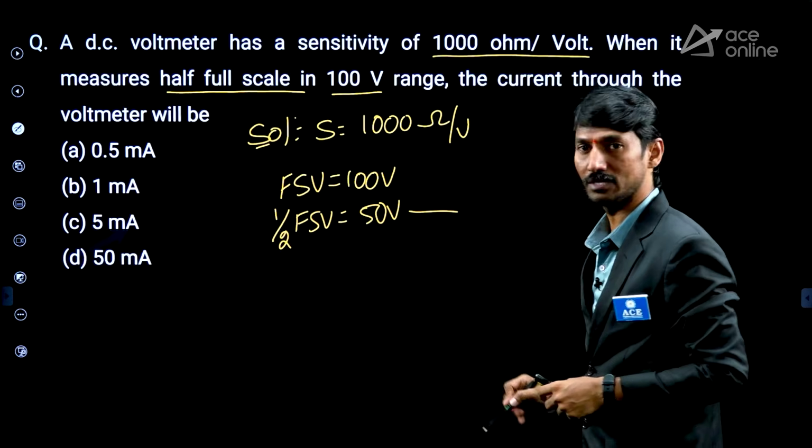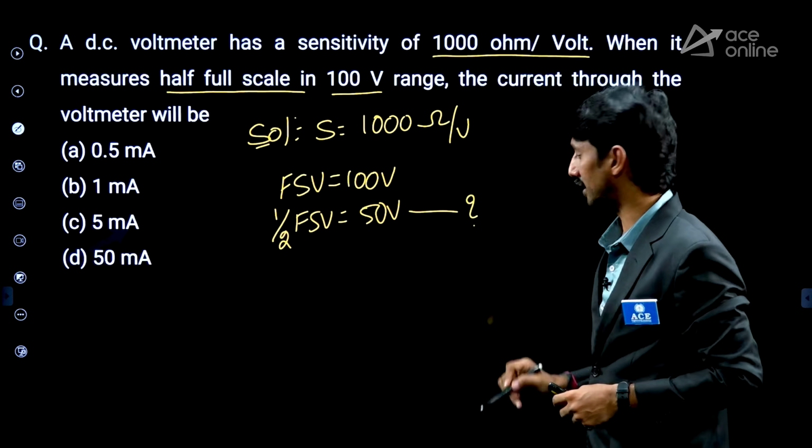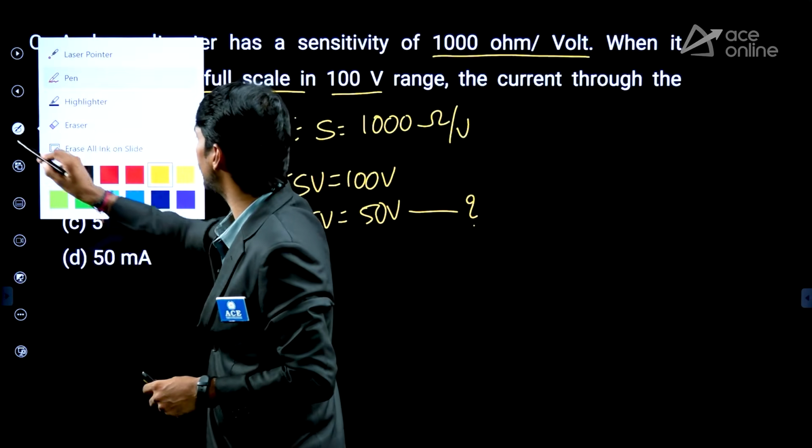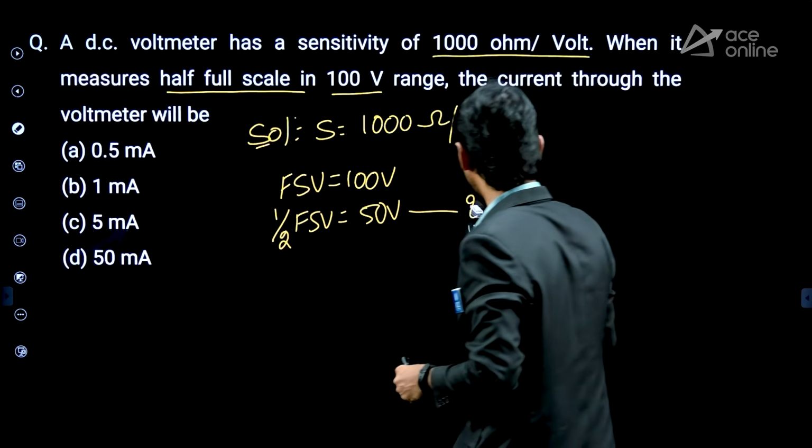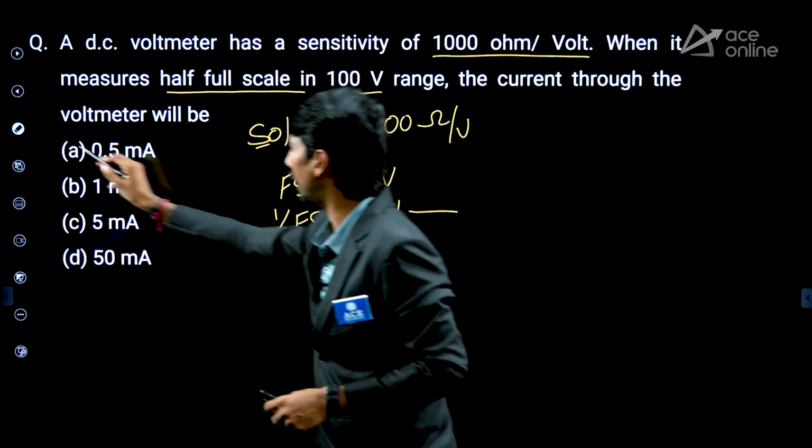In order to measure this 50 volt, what is the current? In order to measure this 50 volt, what is he asking? What is the current required? So therefore, they are asking for the current value.